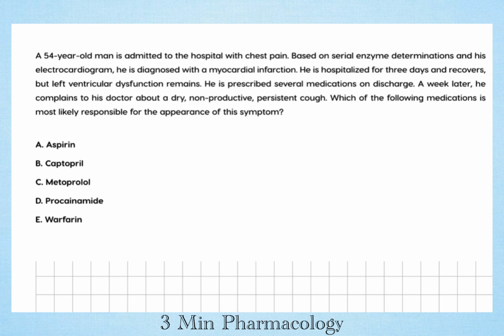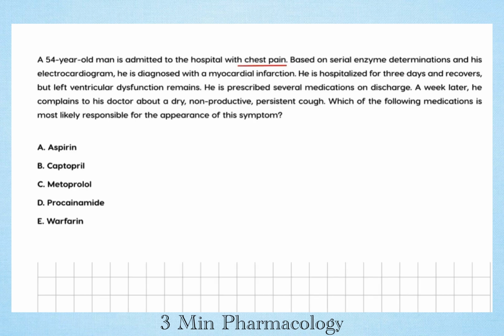First of all, a 54-year-old man is admitted to the hospital with chest pain. Based on serial angiogram determination and his electrocardiogram, he is diagnosed with a myocardial infarction. He is hospitalized for 3 days and recovers, but the left ventricular dysfunction remains. He is prescribed several medications on discharge. A week later, he complains to his doctor about a dry, non productive, and persistent cough.